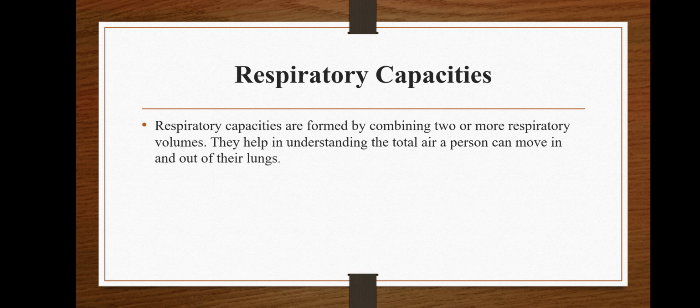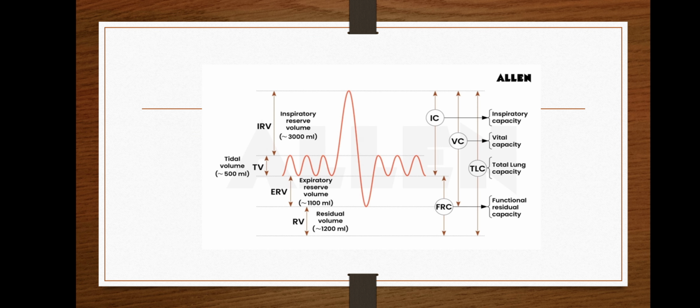What is respiratory capacity? Respiratory capacities are formed by combining two or more respiratory volumes. They help in understanding the total air a person can move in and out of their lungs. This is the respiratory volumes and respiratory capacity diagram.